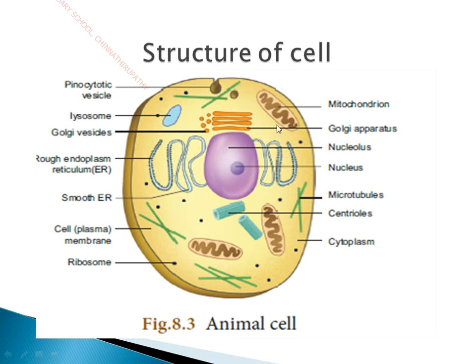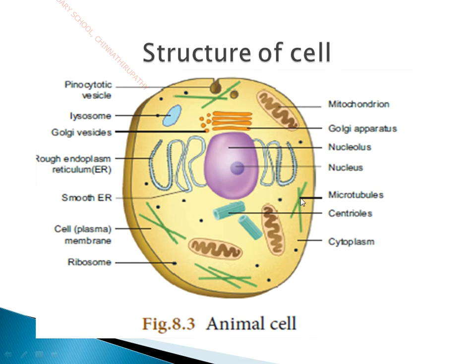Okay, and here comes an important part of the cell called mitochondria. It is a double membrane organelle. Here the process of cellular respiration occurs and energy is formed. This energy formed in mitochondria is very useful for the metabolic functions and the functions of all other cell organelles. The mitochondria produces energy and it is stored in the form of ATP, adenosine triphosphate. Since it produces energy, mitochondria is called the powerhouse of the cell.